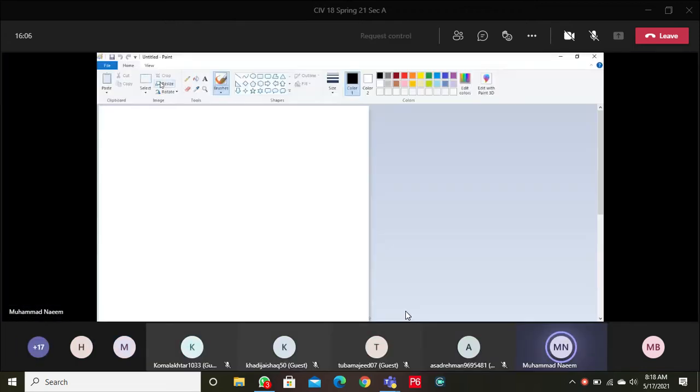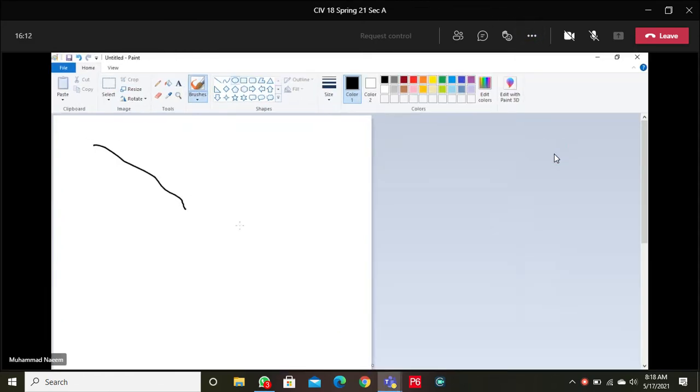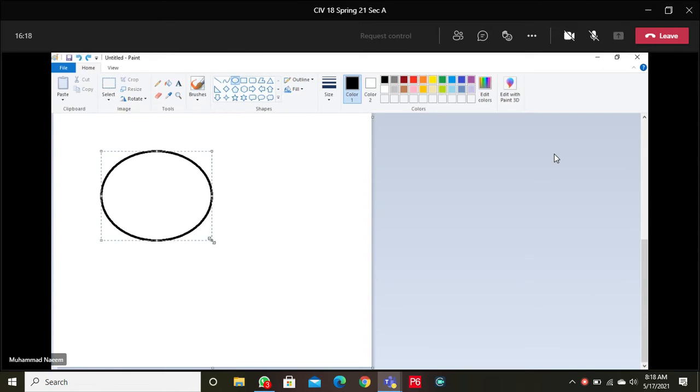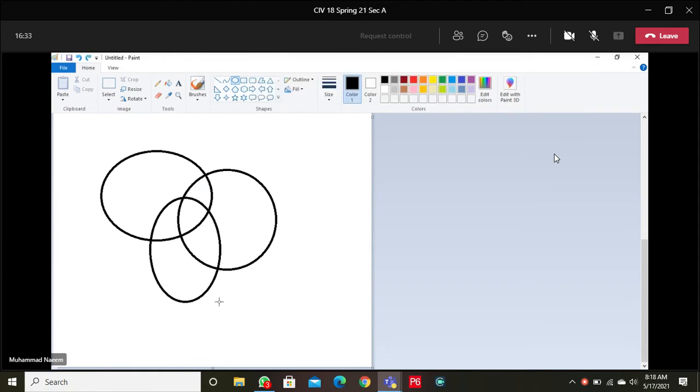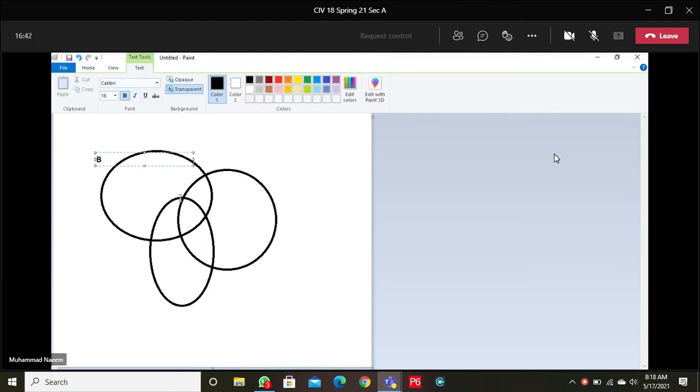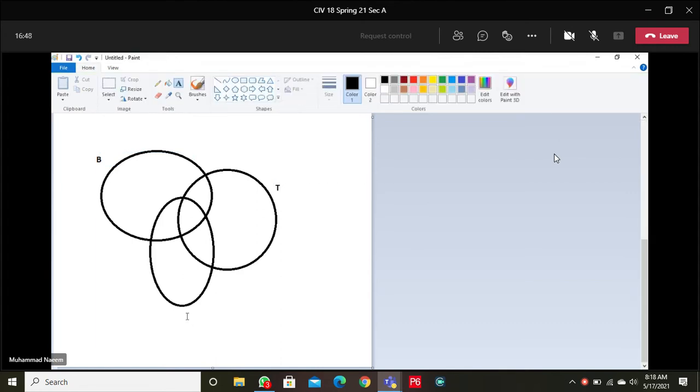We know that we have three categories, and also with some common part. Let's say this one is the bus category, this one train, and this one automobile.